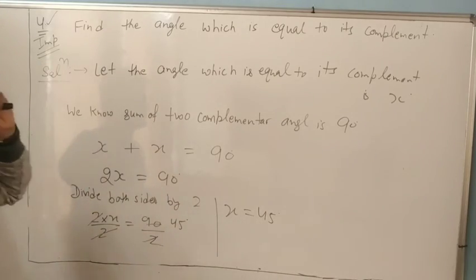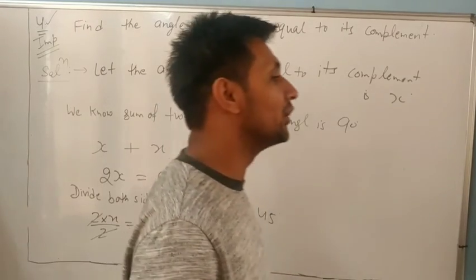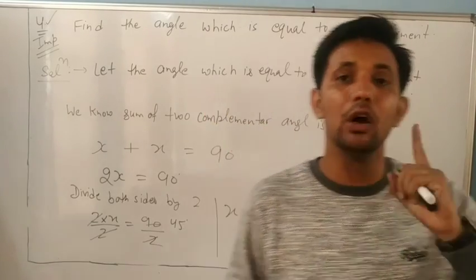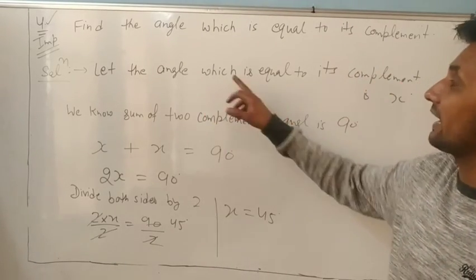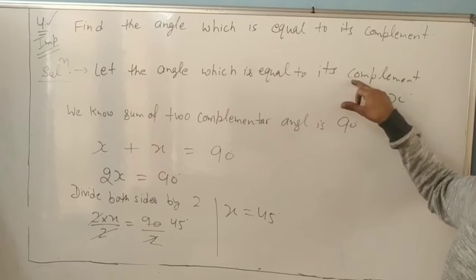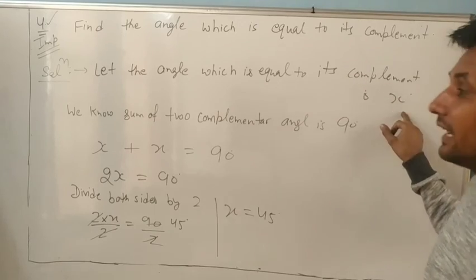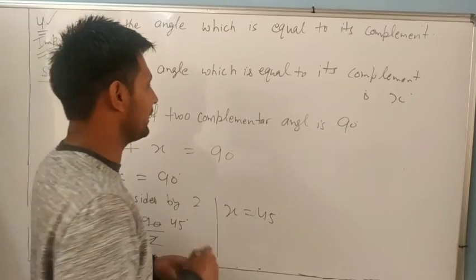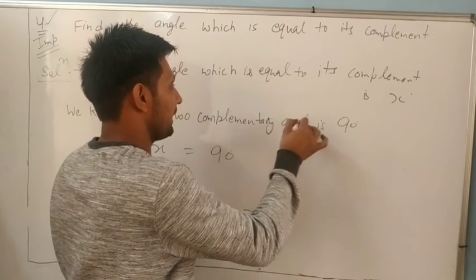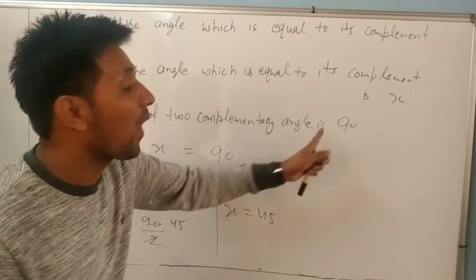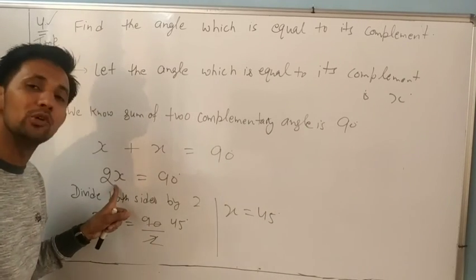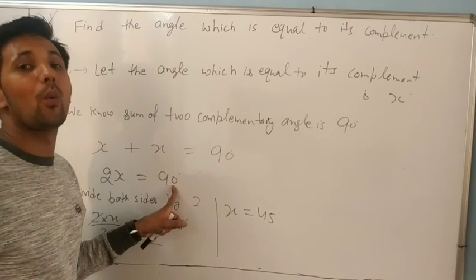Same as it is, question number 5 you will do yourself. In question number 5, find the angle which is equal to its supplement. So let the angle which is equal to its supplement be x degree. We know the sum of two supplementary angles is 180. x plus x is 180. It becomes 2x. 2x equals 180.